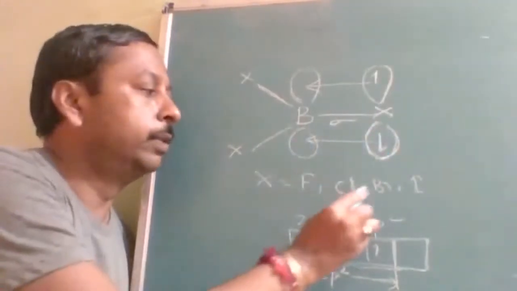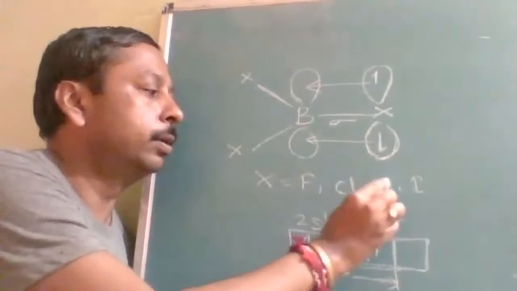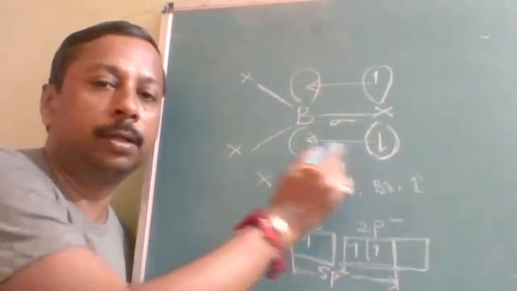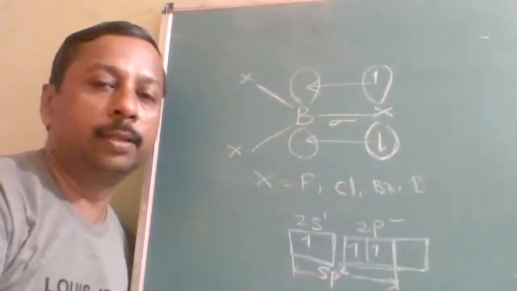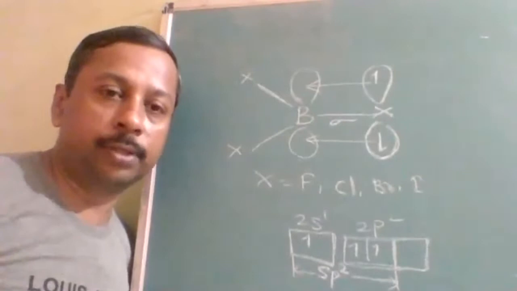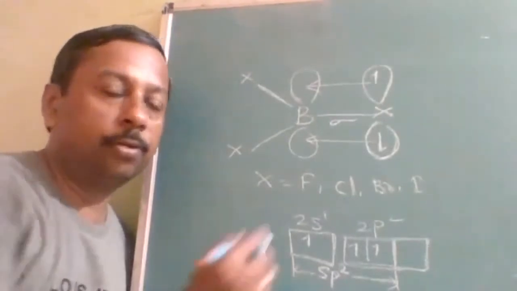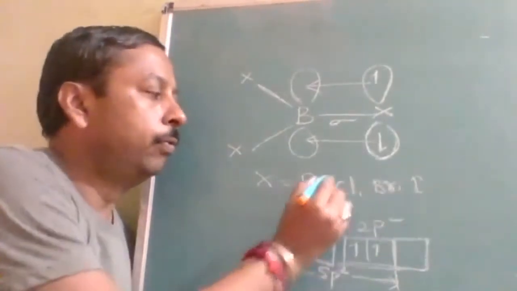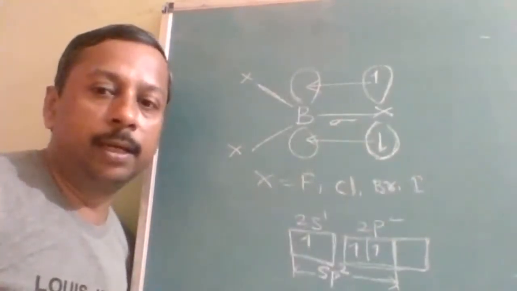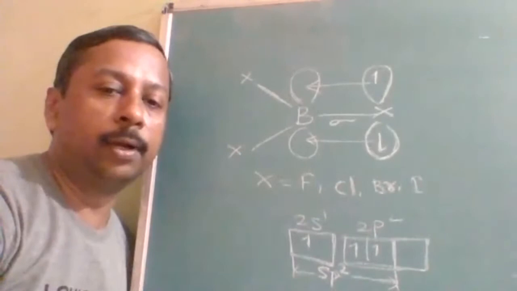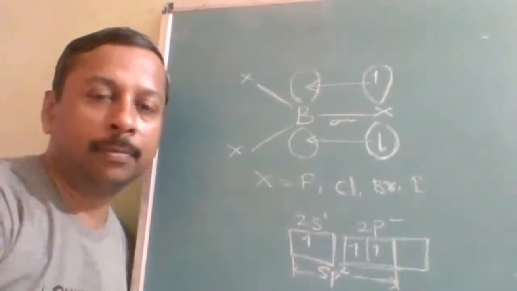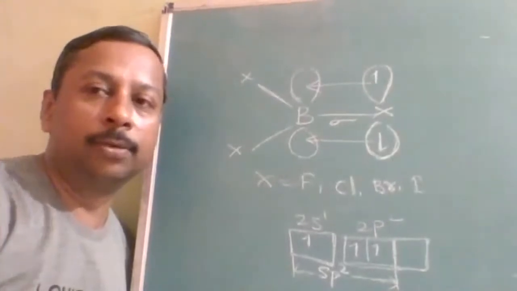So which will be the best halogen to give that electron to boron, where the back bonding tendency will be maximum? Is my question clear? Which halogen out of fluorine, chlorine, bromine, iodine shows the maximum tendency to form back bonding by donating its electron? Is it clear? Okay, so I am answering now.